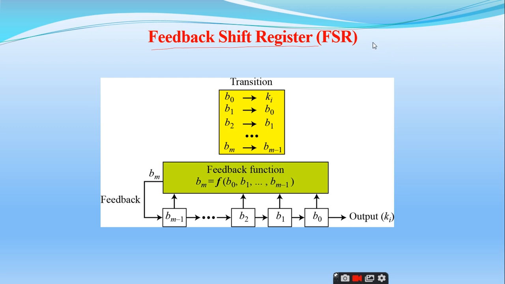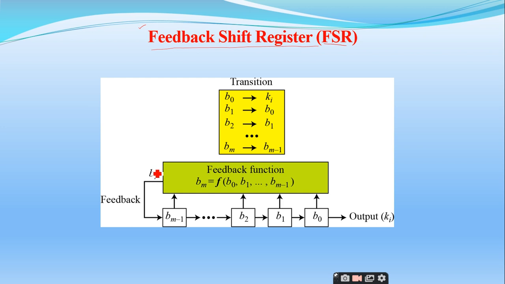So the pseudo random generator is nothing but using the feedback shift registers, in short form called FSRs, as the random sequence generators. See here, if you observe this particular feedback shift register, you will be getting the feedback from the previous bits.